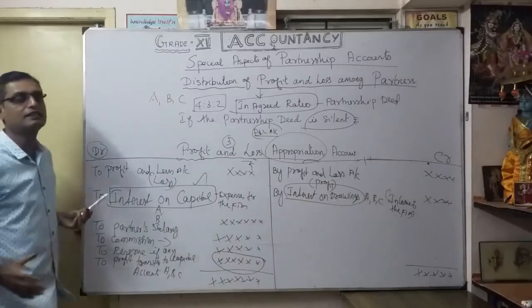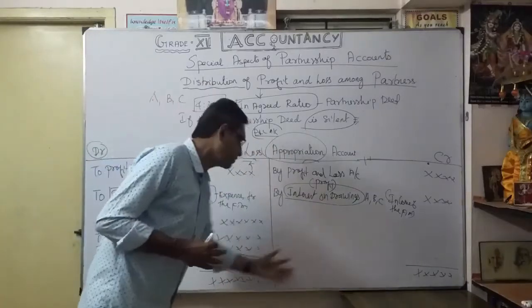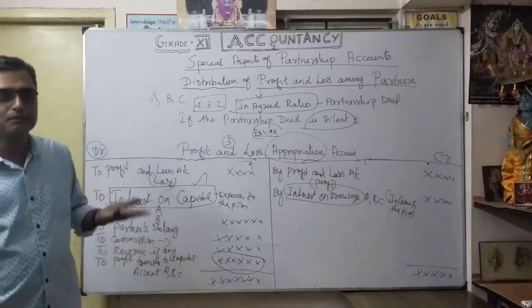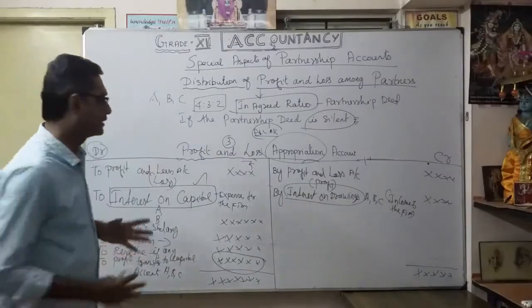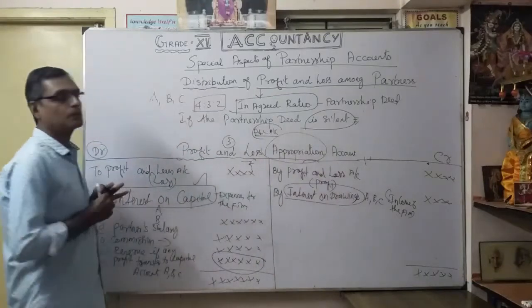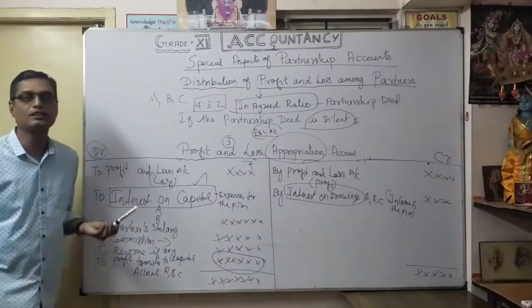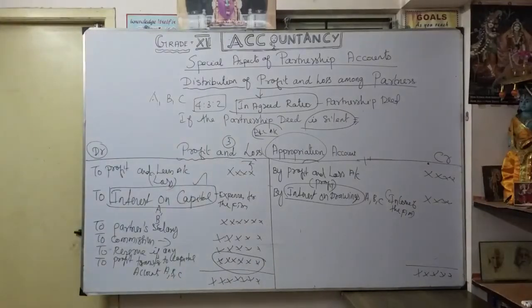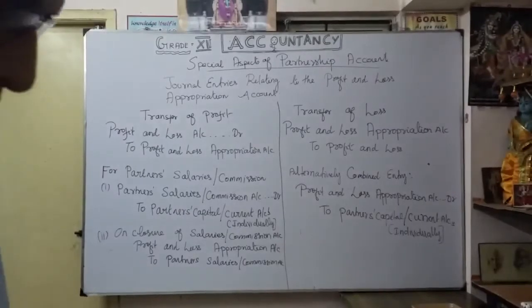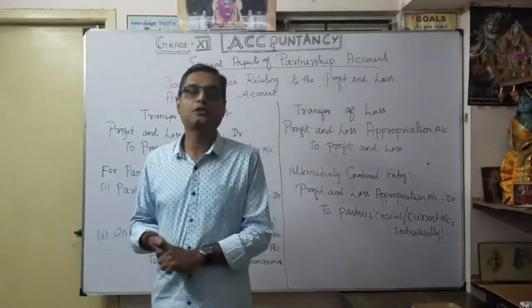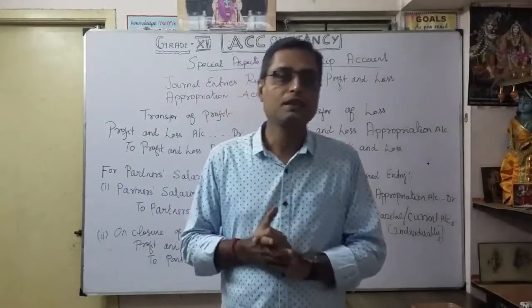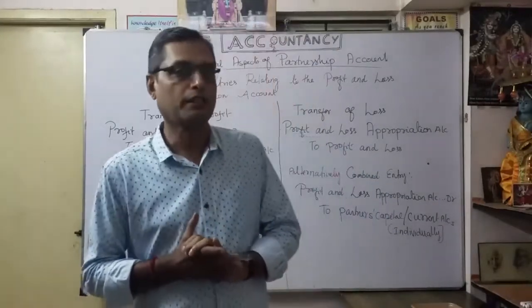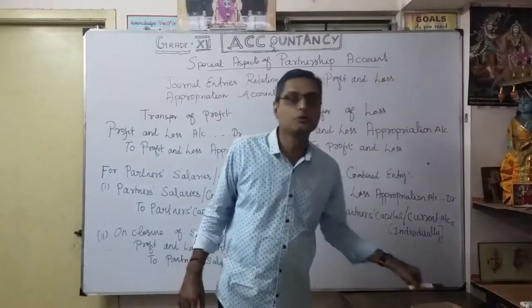Now we are going to see the journal entry. Once you understand this, the journal entry is very, very easy. Sometimes you even want to know the journal entry first, therefore how to post in the profit and loss appropriation account. Now we are going to see that. Once you understand the format of the profit and loss appropriation account, the journal entry is automatically very easy. So now we are going to learn how to pass journal entries.